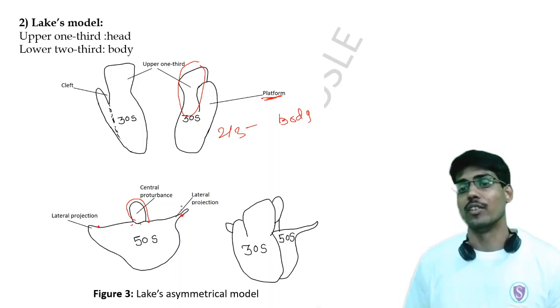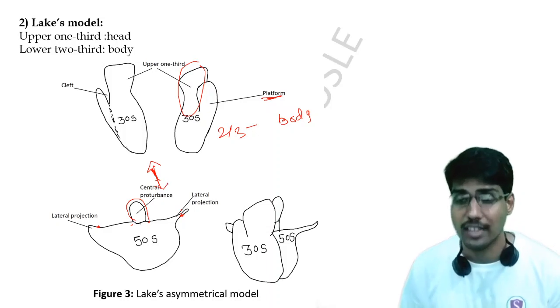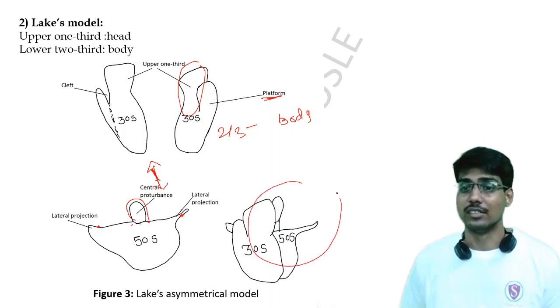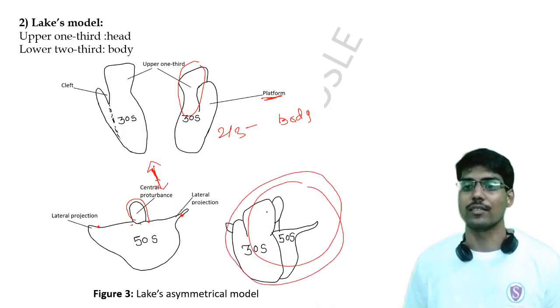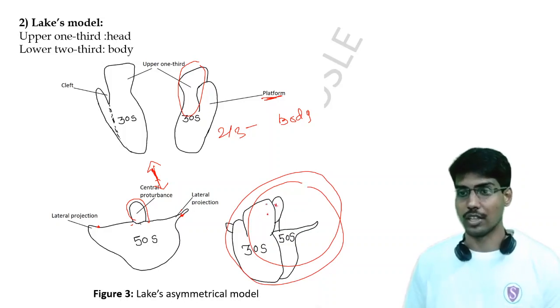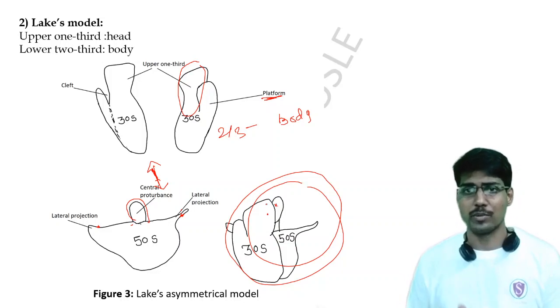When you fit these two ribosomal units into one another, you get a structure like this, the 50S ribosomal unit on the 30S ribosomal unit. So this was the entire structure proposed by Lake's model.